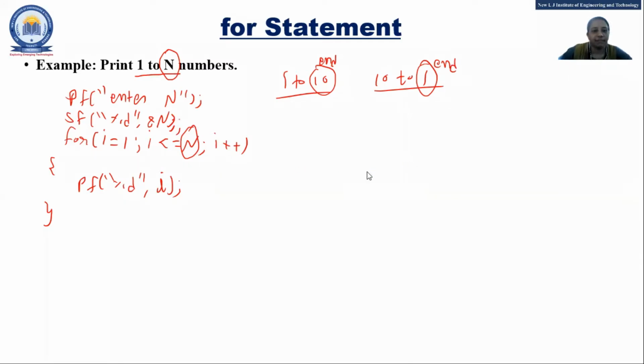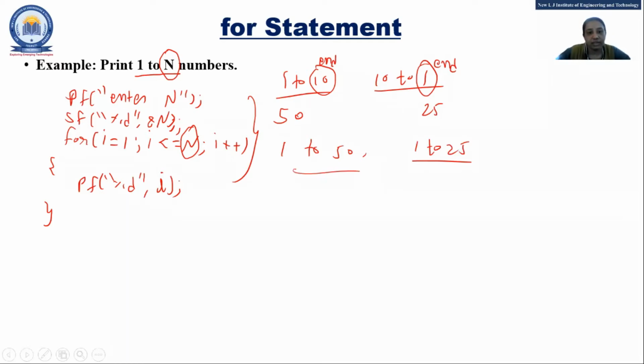That is n, and then printf any number. So what happens? Suppose I give 50. It will print 1 to 50. If I give 25, it will print 1 to 25. Clear, everyone? This is just a simple program I have taken, that's why. Clear? Any doubt? Fine. So this is 1 to n number.